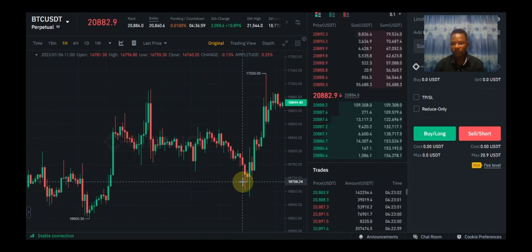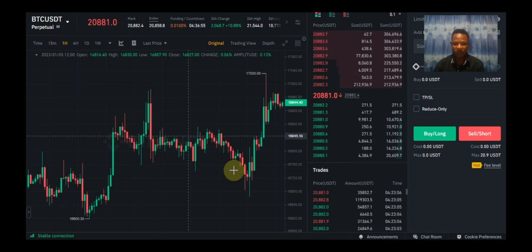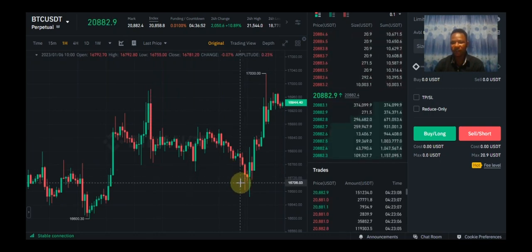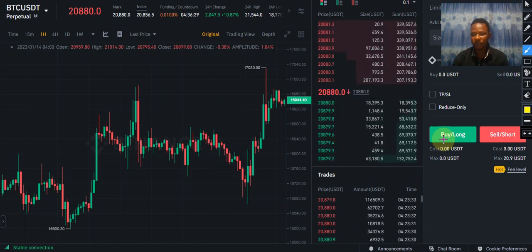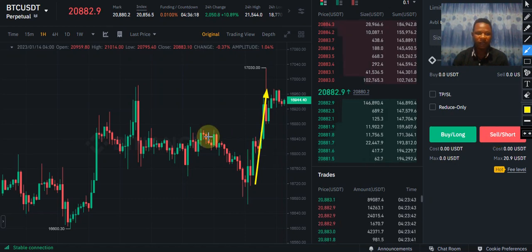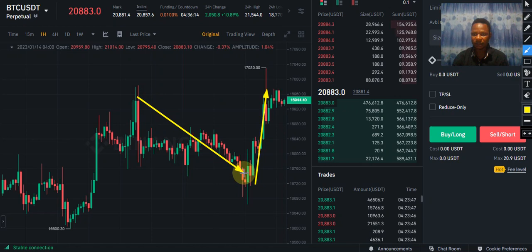In futures trading, you make profit in two ways, either buy markets or sell markets, provided you take the right direction. If you click the buy button in futures trading, that means you are in support of uptrend. And if you click the sell button in futures markets, that means you're in support of downtrend, the bear markets.